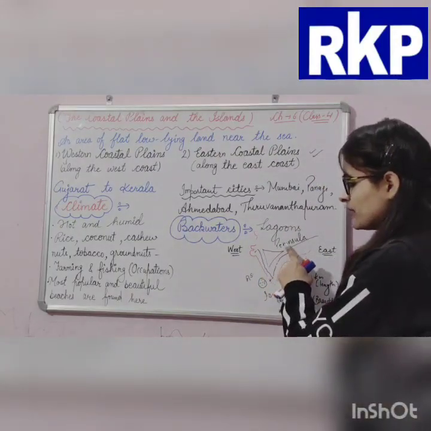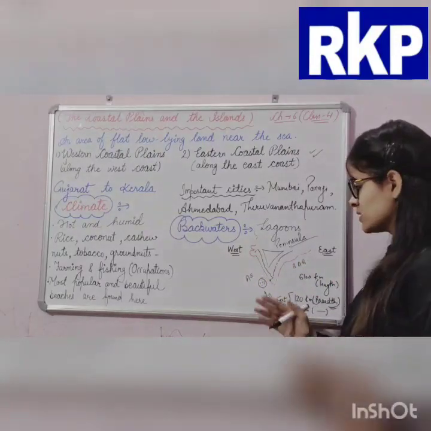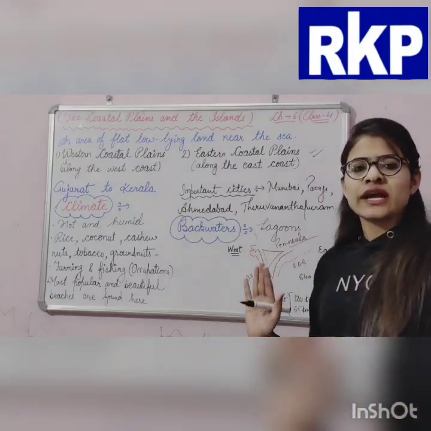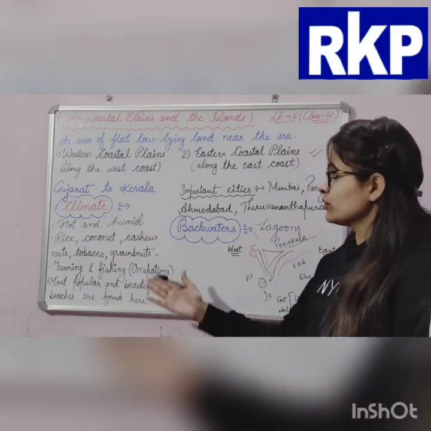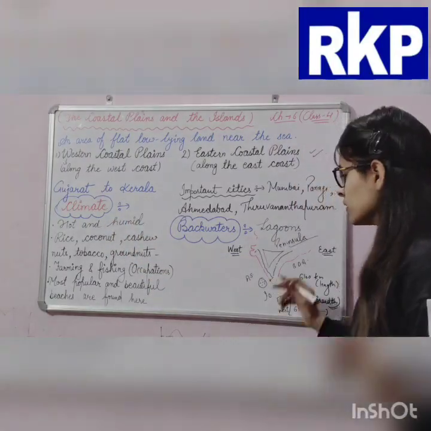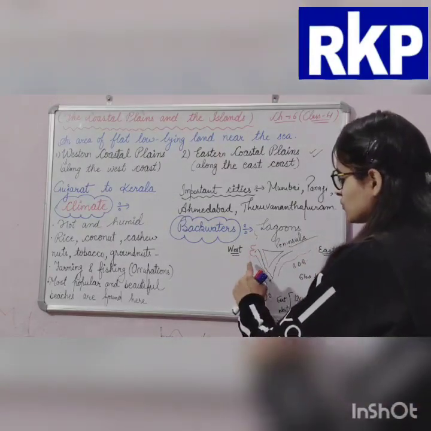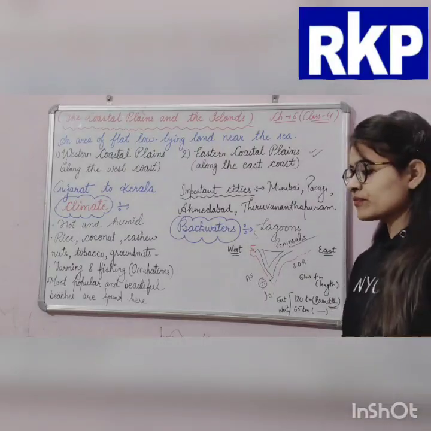And an island is surrounded by water bodies from all sides: east, west, north, south. I have told you right now that the western coastal plains stretch from Gujarat to Kerala.